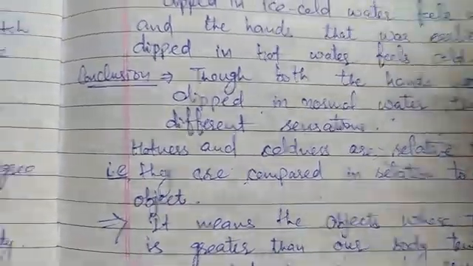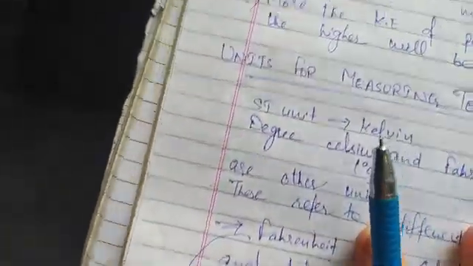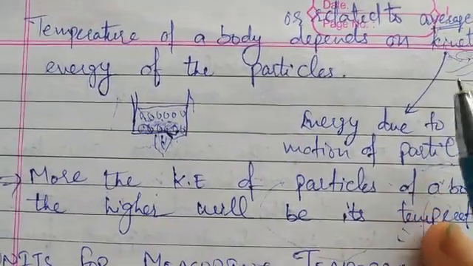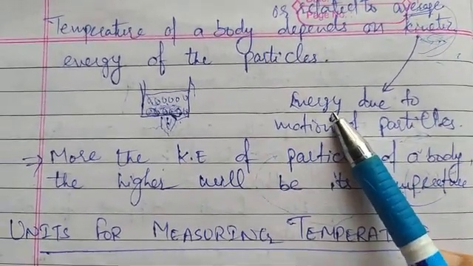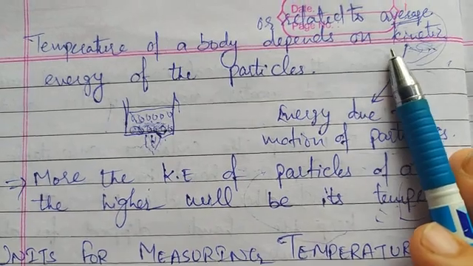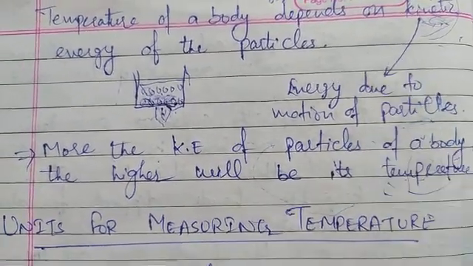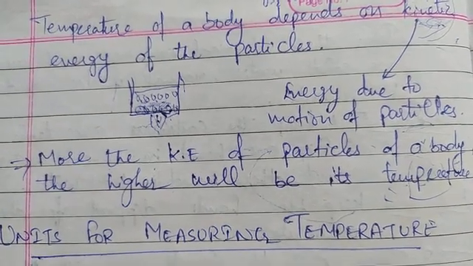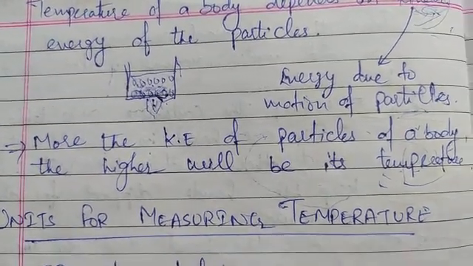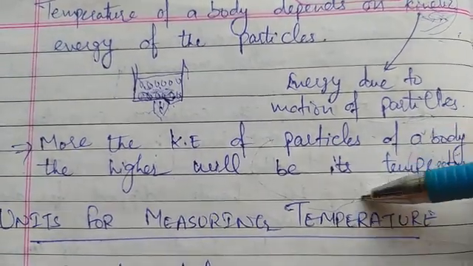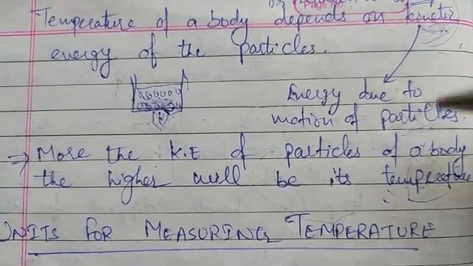So next is temperature dependence on kinetic energy of the particles, or temperature of a body is related to average kinetic energy of the particles of a body. So what is the concept here? The more the kinetic energy of the particles of a body, the higher will be its temperature.